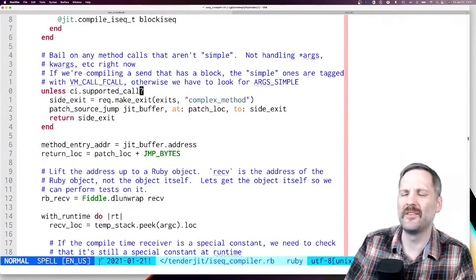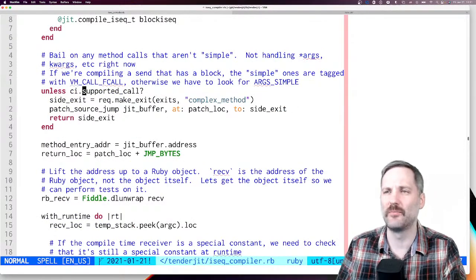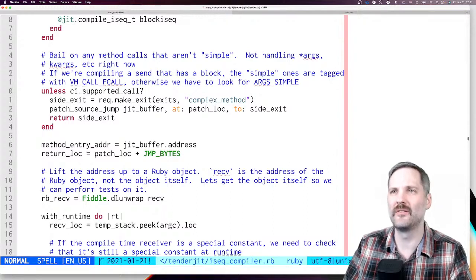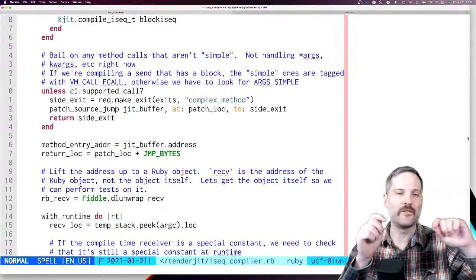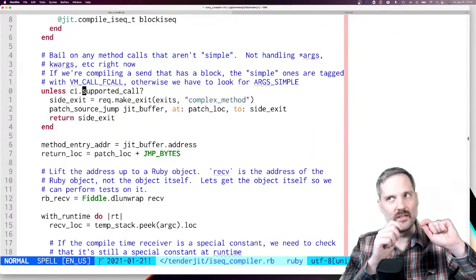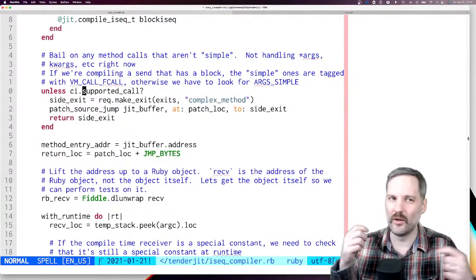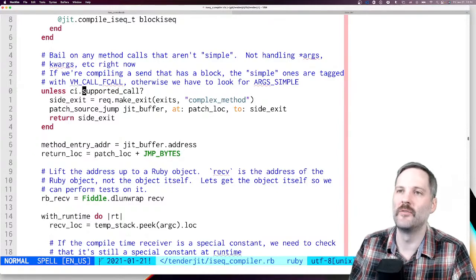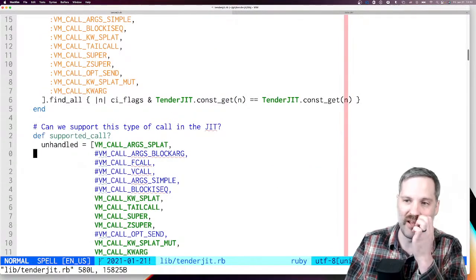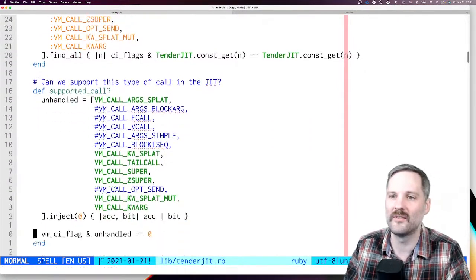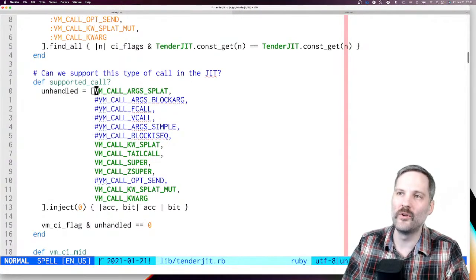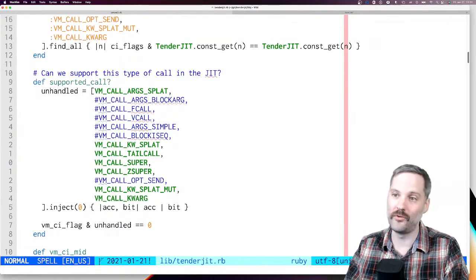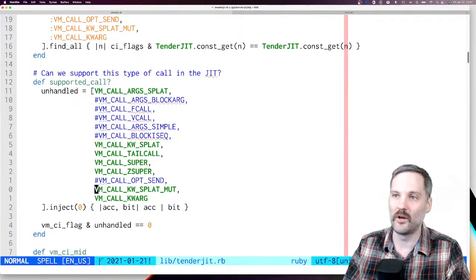So in here, I added this thing called supported call. What this does is it reads the attributes about the call site and says, can I compile this? Do I know how to compile this? If we look at this method, it basically is doing a bit mask against the information in the call site. So right here, we don't handle splat or keyword splat or tail calls or calls to super or all these different ones.